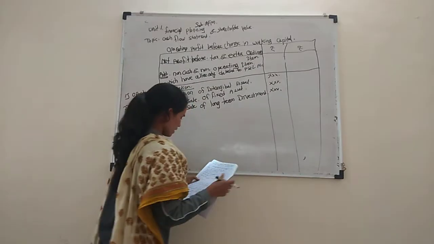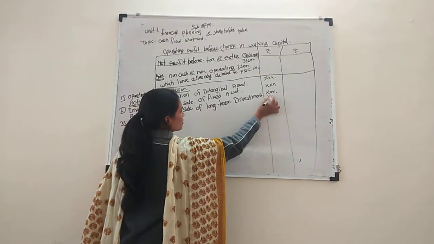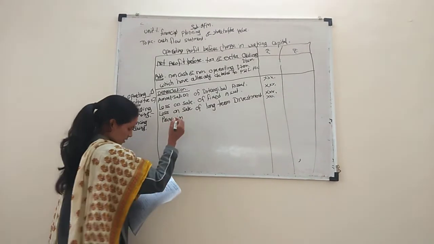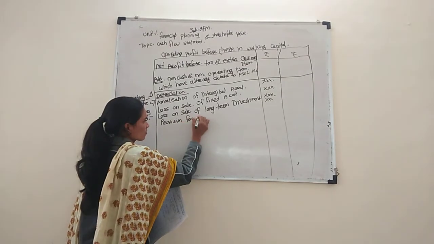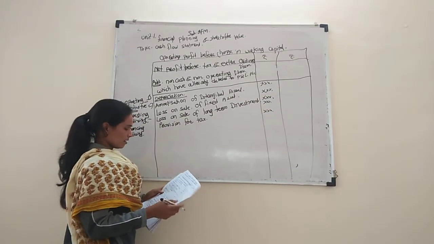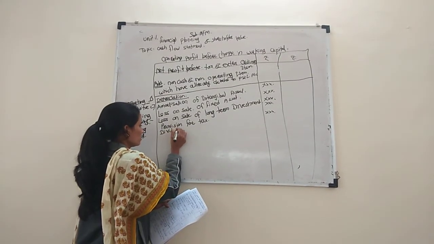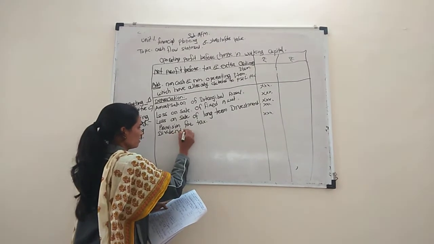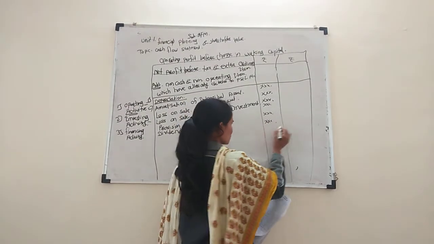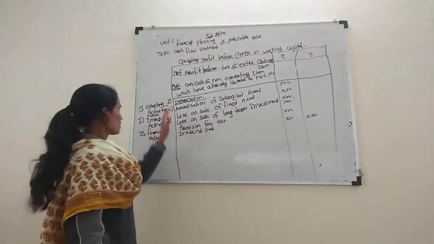And next one is provision for tax. And last one, dividend paid. Show the add items.